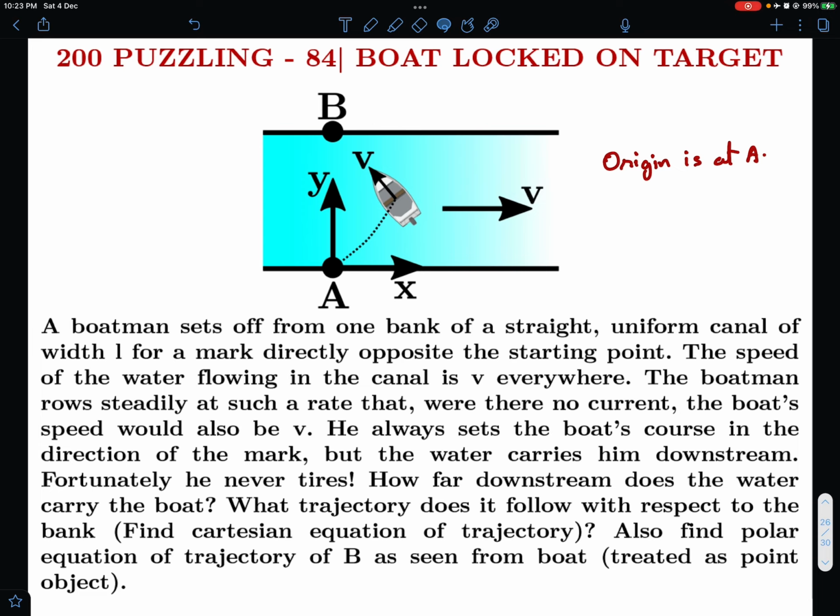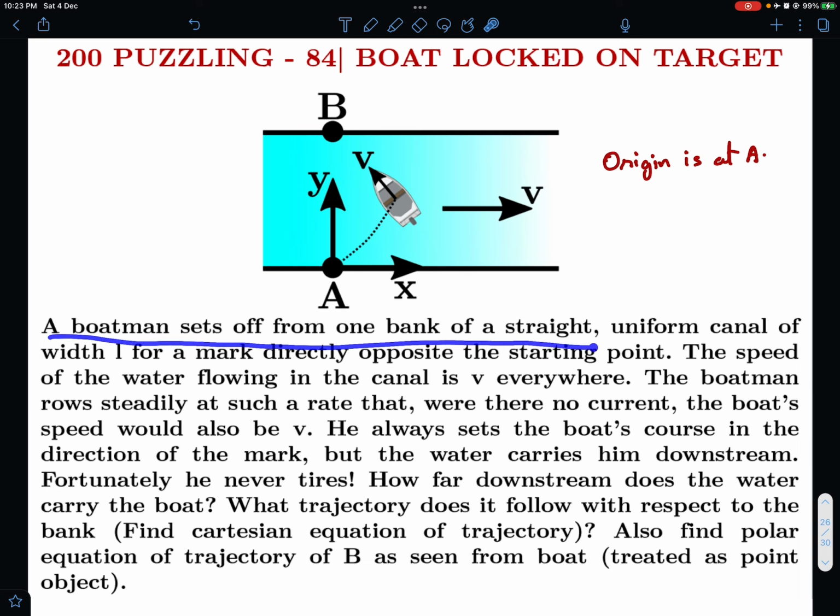And in today's video, I have brought a very interesting problem from 200 Puzzling Problems, and I have also added two parts to the problem on my own. See if you can get this problem, try it out yourself, and then you can have a look at my solution. So let me read out the problem for you.